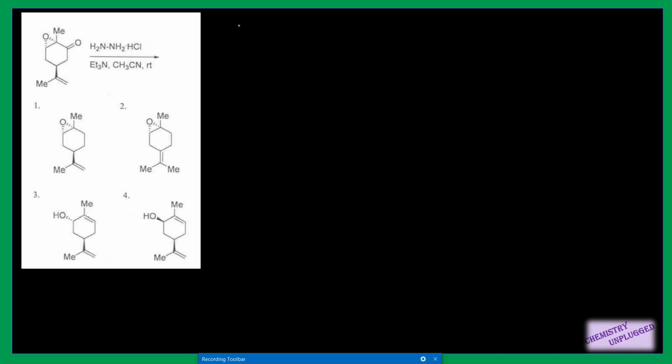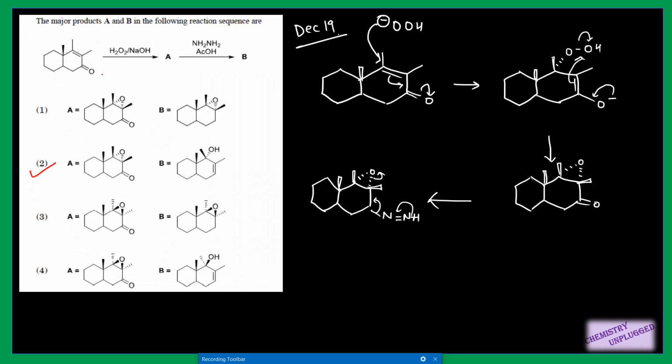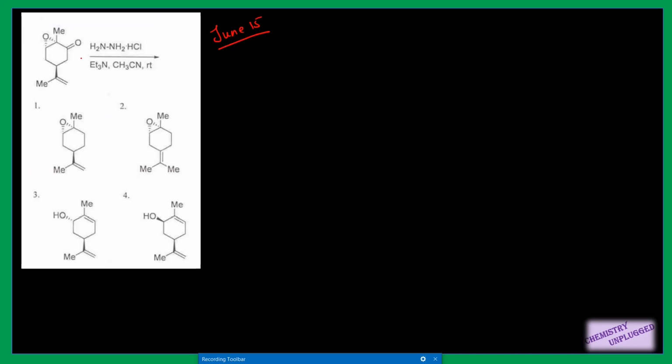Next we have a question from June 2015. So this question is also similar to the previous one. So again first we have to form hydrazone using this ketonic group and this hydrazine. Other parts will remain as such, there is no effect on them. Then we are using a base, so it will remove one hydrogen and it will go like this in first step. So what we will get here, we will get a double bond here, right?